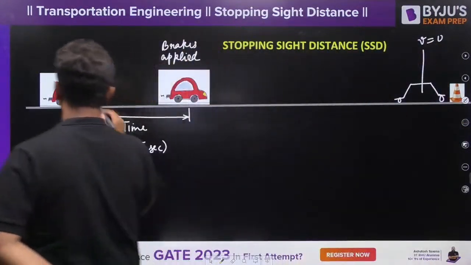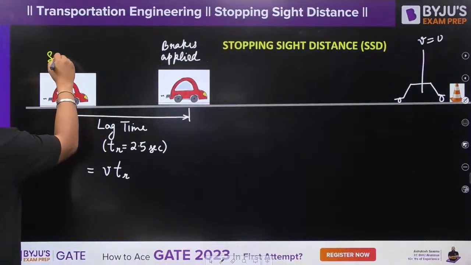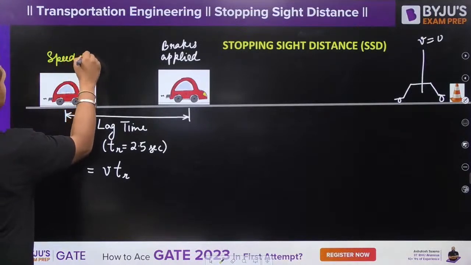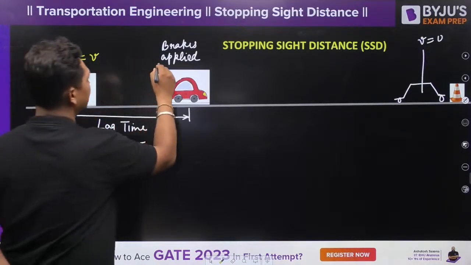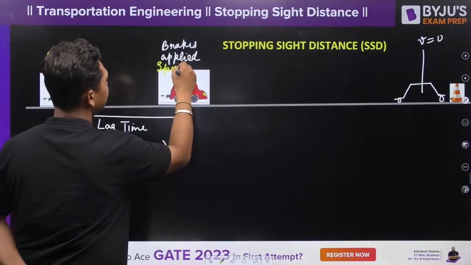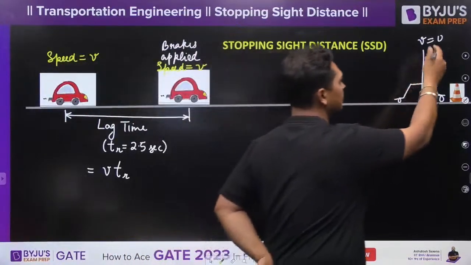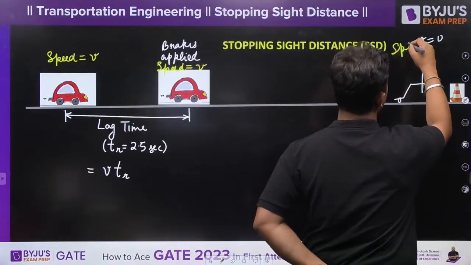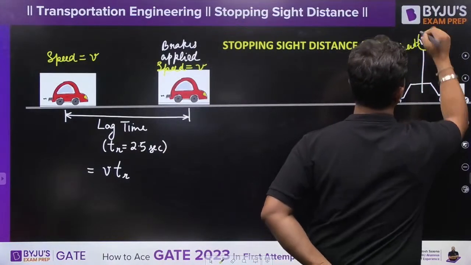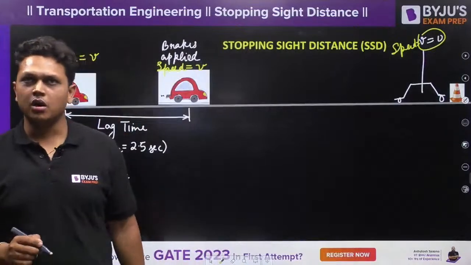At this particular time your speed is equal to some v, at this time also your speed is v, and from here to here it is going to decelerate, so speed will become 0. I hope it is clear to all.